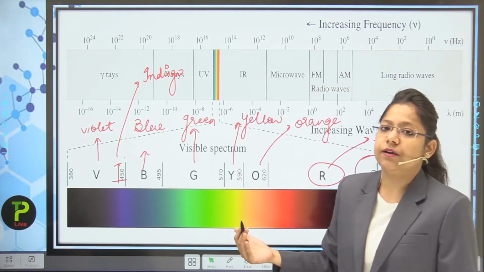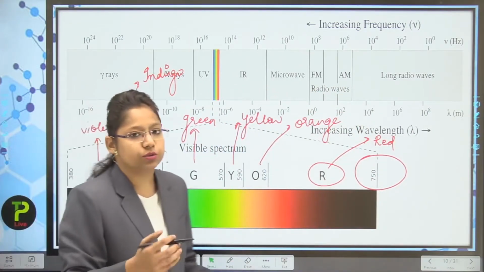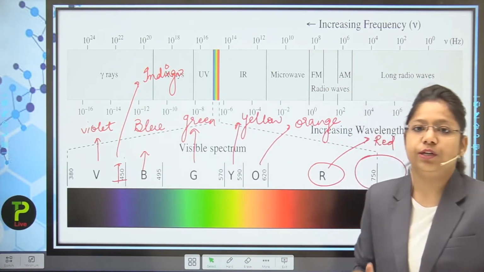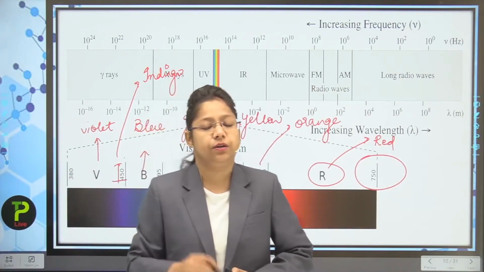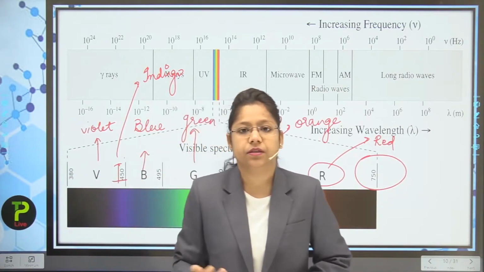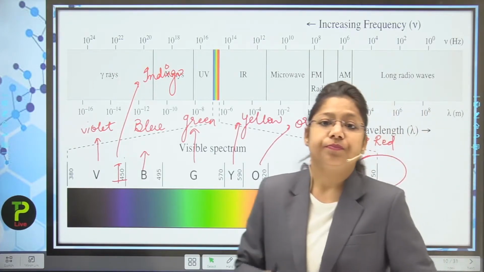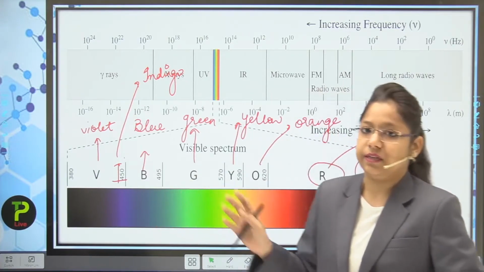That forms VIBGYOR, and I also told you about the nanometers, the wavelength. Are you understanding the whole procedure, and why it is important to understand what happens when a particular light falls on a particular plant? Red color experiences more scattering than green color. It reflects green color.